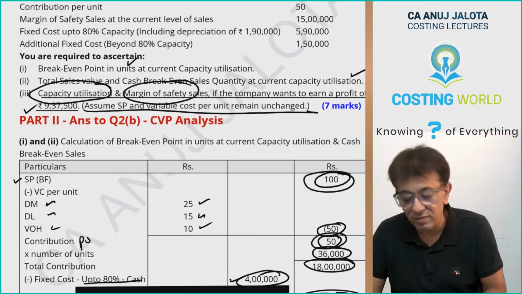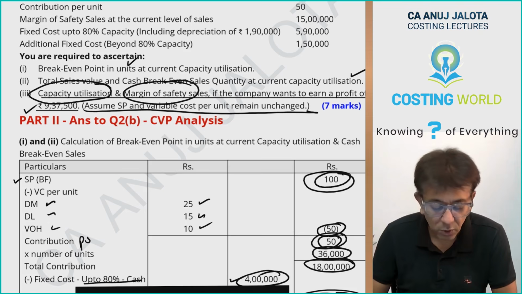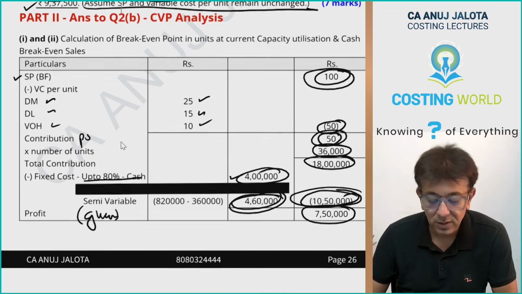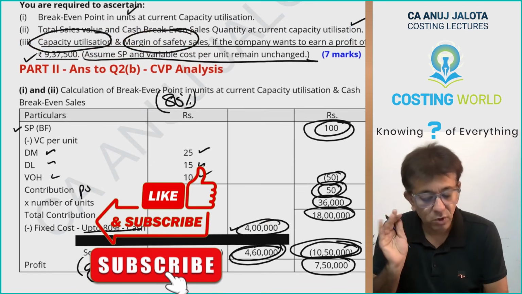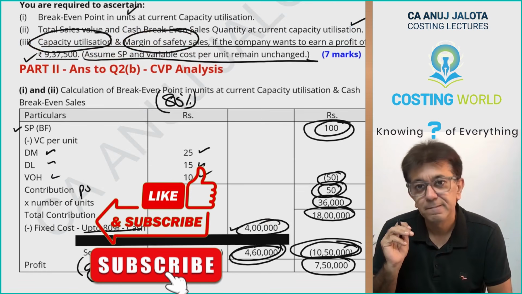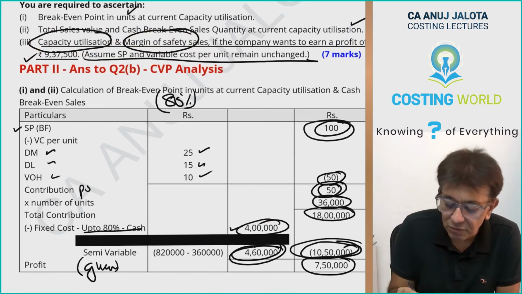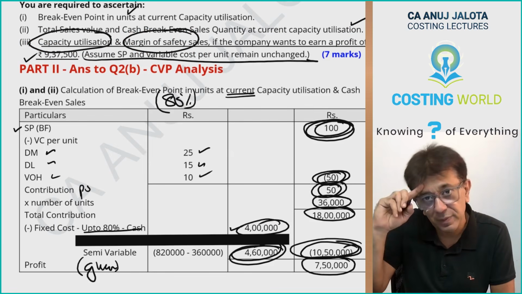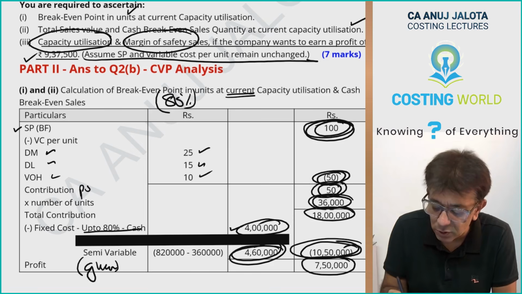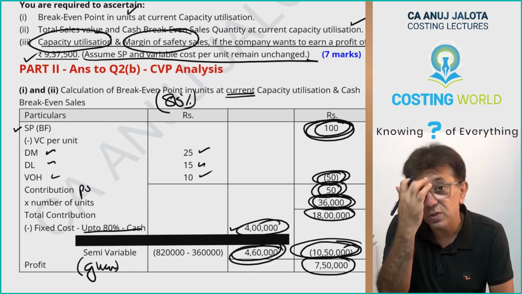Now one thing you have to understand: if you keep on operating at 80%, over here we were operating at 80%, correct? If you operate at 80%, selling price remains this, variable cost remains this, you will be selling 36,000 units only.